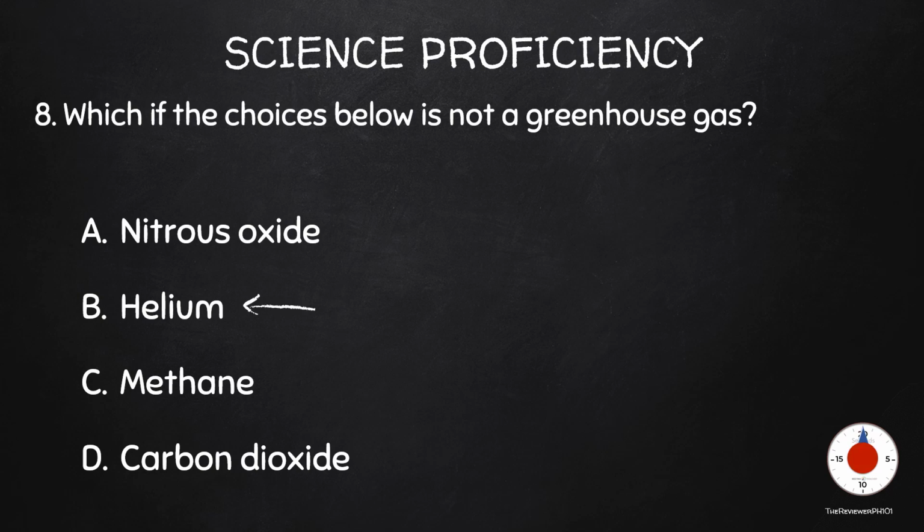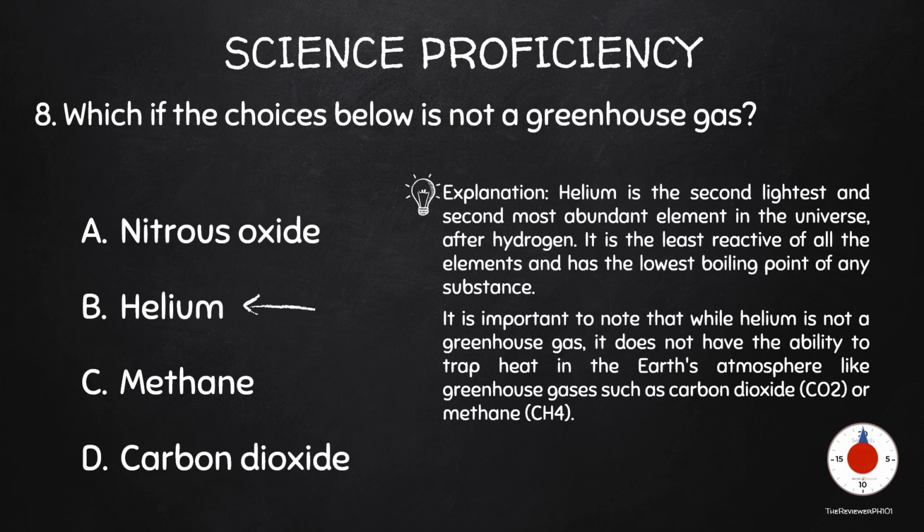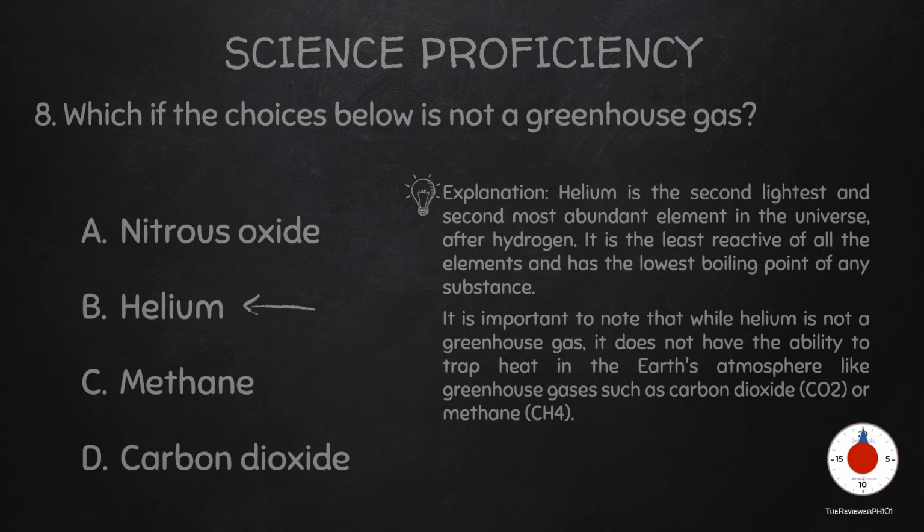The correct answer is E. Explanation: helium is the second lightest and second most abundant element in the universe, after hydrogen. It is the least reactive of all the elements and has the lowest boiling point of any substance. It is important to note that while helium is not a greenhouse gas, it does not have the ability to trap heat in the Earth's atmosphere like greenhouse gases such as carbon dioxide (CO2) or methane (CH4).